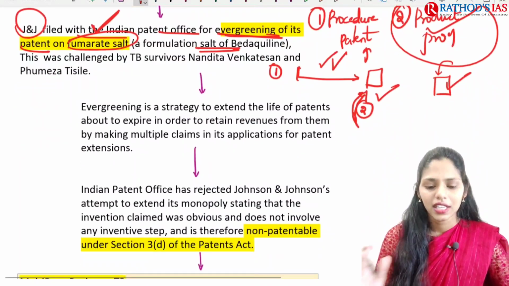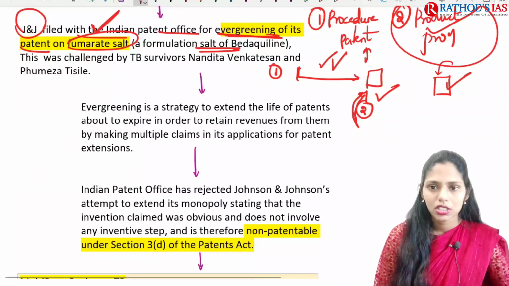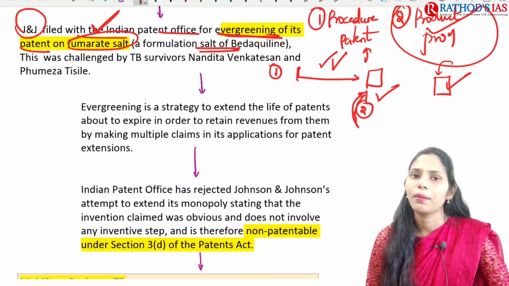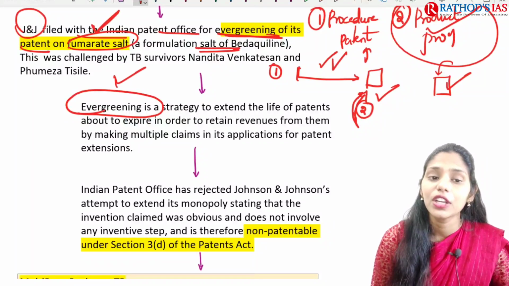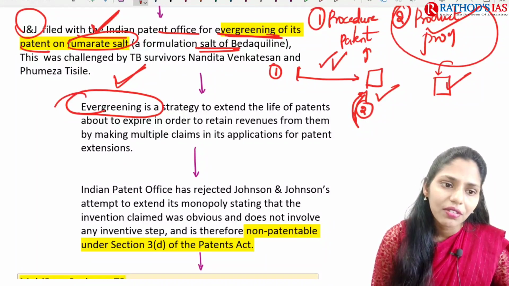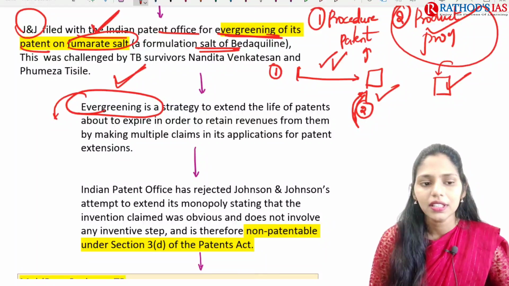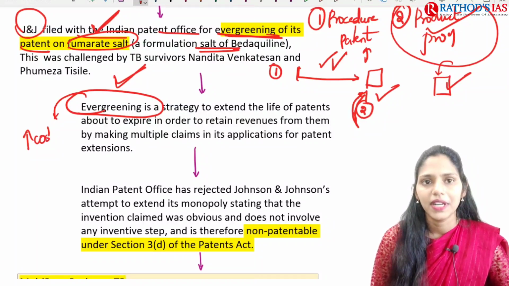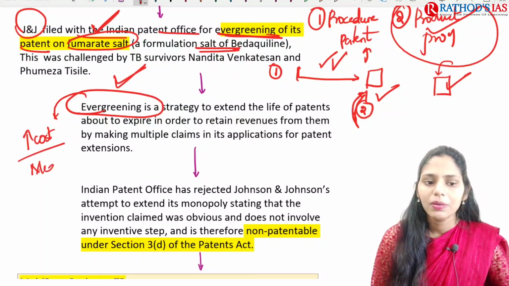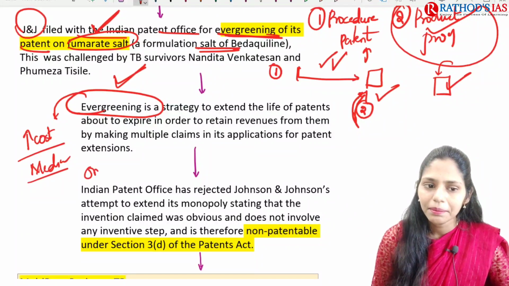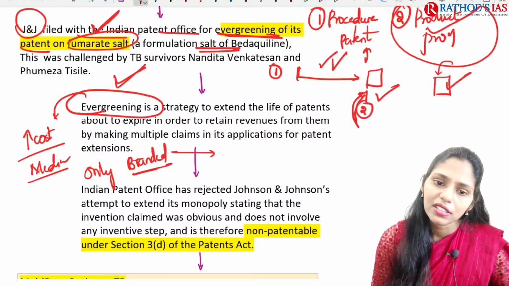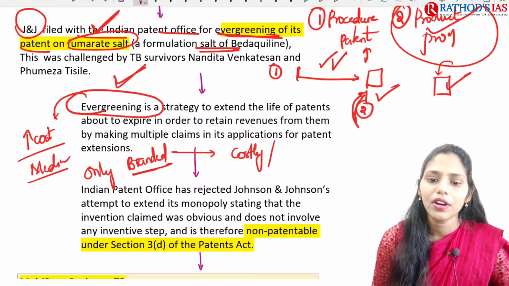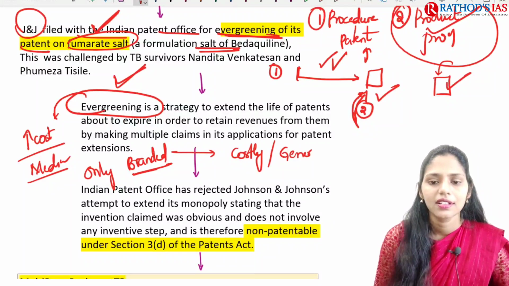And this extending of patent, by using procedure patent or product patent, this concept is called evergreening of patents. Whenever there is evergreening of patents, there will be increased cost of medicine. We will be getting that medicine only in branded form. And these branded drugs will be costly compared to generic drugs.